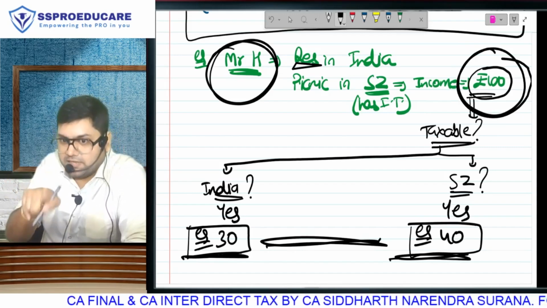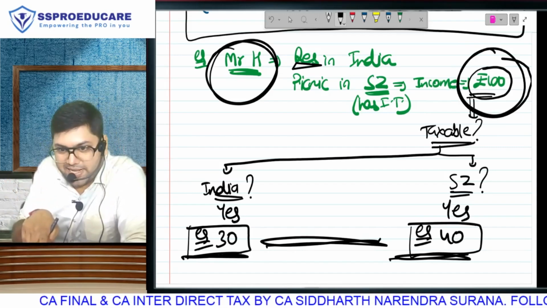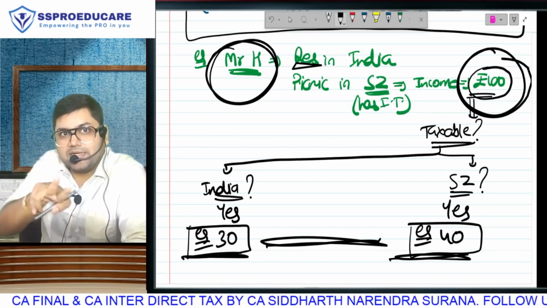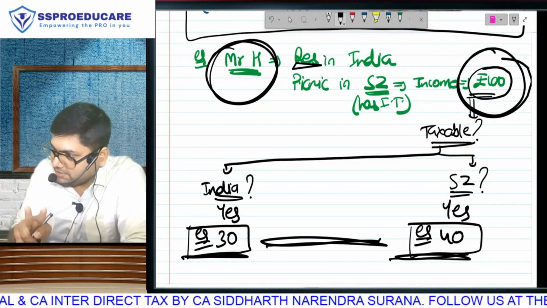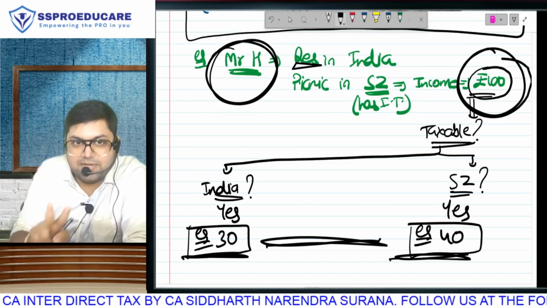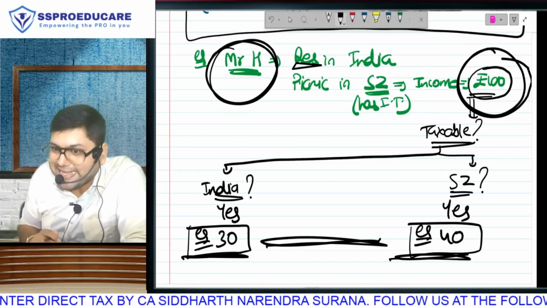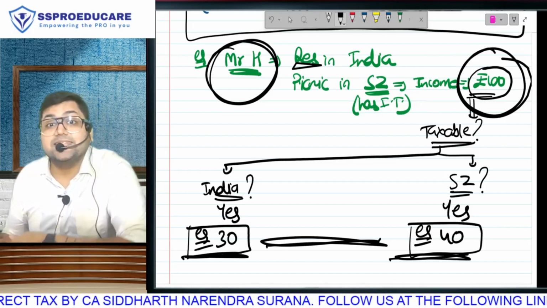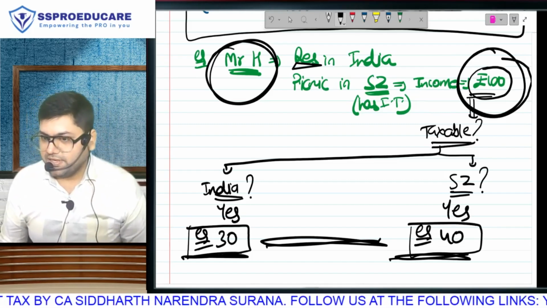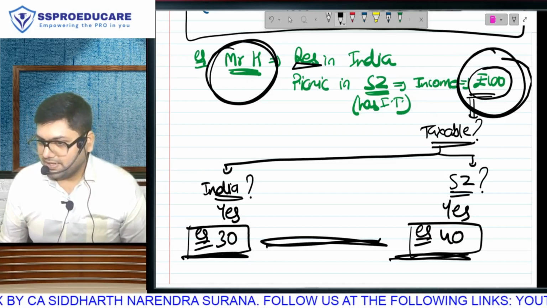Is it the same person? Is it the same income? When the same person on the same income is paying tax twice, that will become a case of double taxation, and we will give you relief from that double taxation.